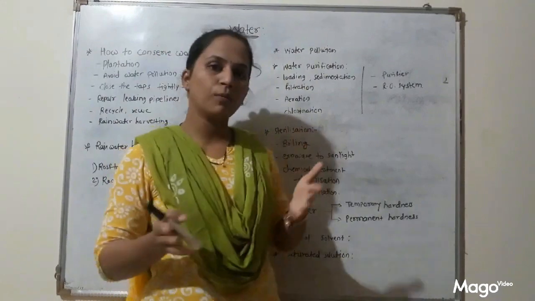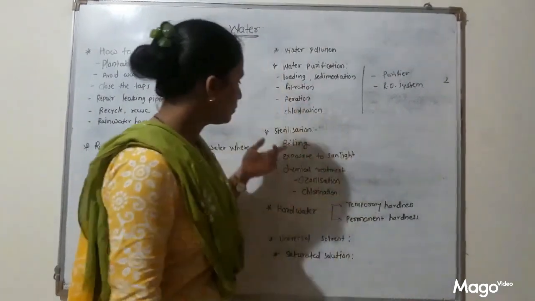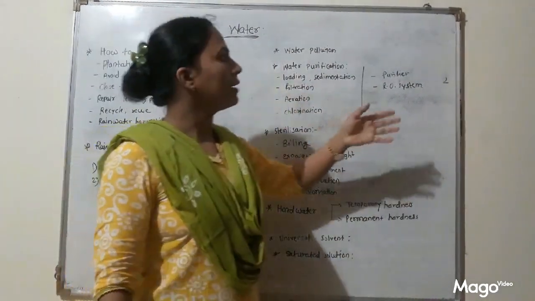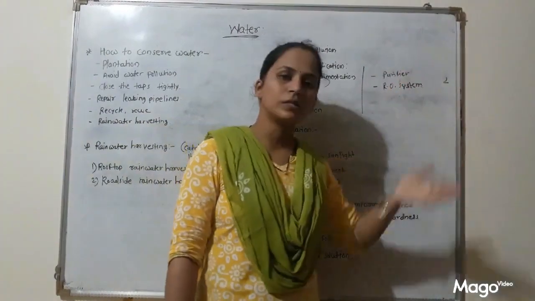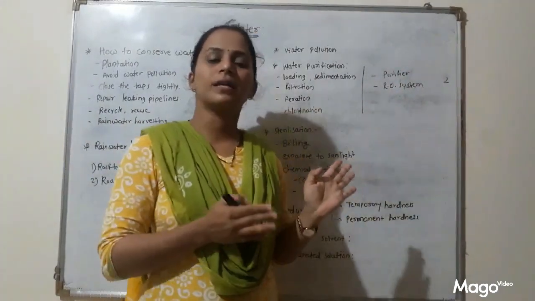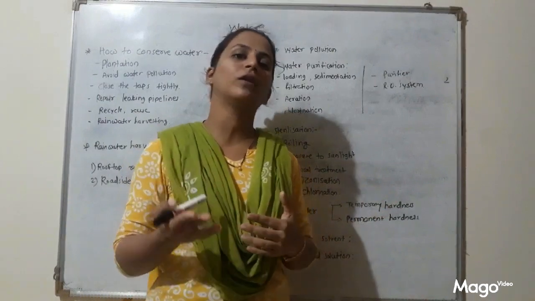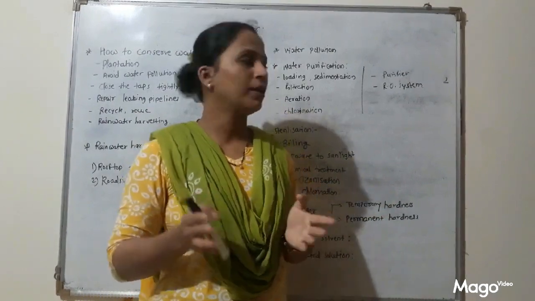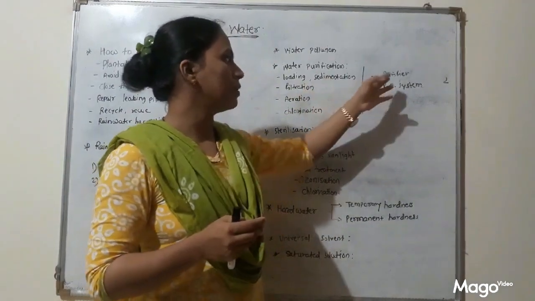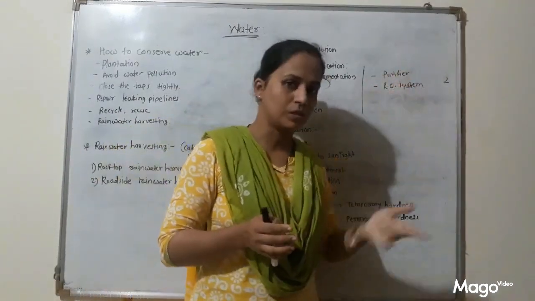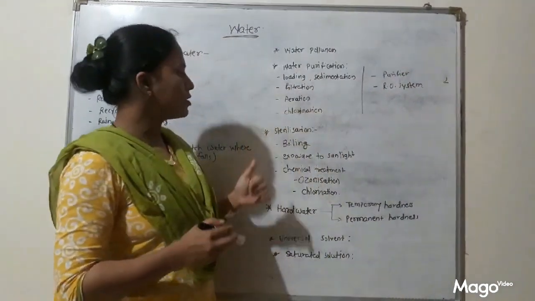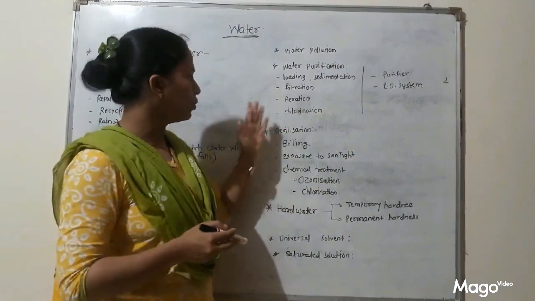Then also in swimming pools this chlorination is done. Then in the market some purifiers and RO systems are there. These purifiers and RO systems are just attached to your tap water, and then you will get all germ-free pure water by using these purifiers and RO systems. Then sterilization is a new point which is related to this water.